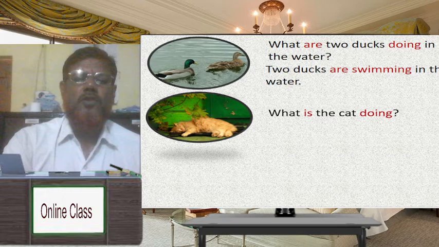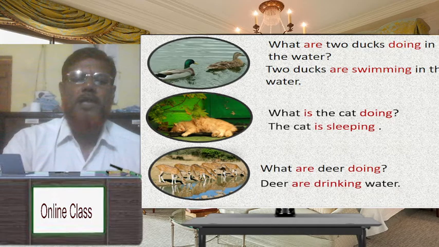They are drinking water. Dear student, two ducks are swimming in the water. It's an assertive sentence. The cat is sleeping. It's also an assertive sentence. They are drinking water, an assertive sentence. And these are continuous tense. Have you understood?